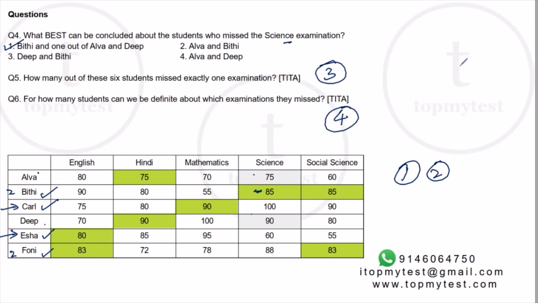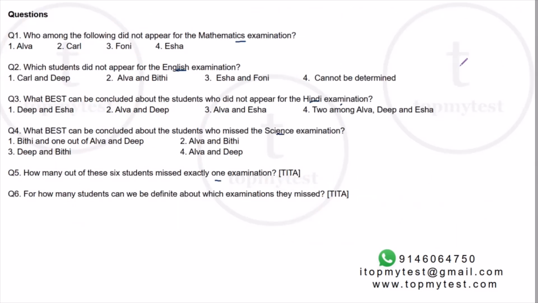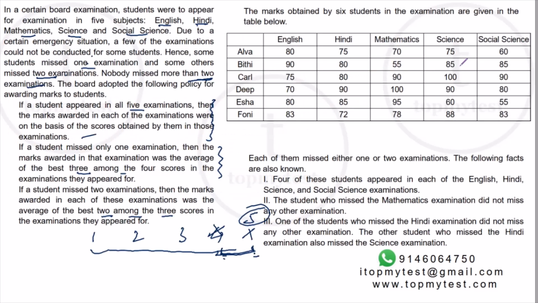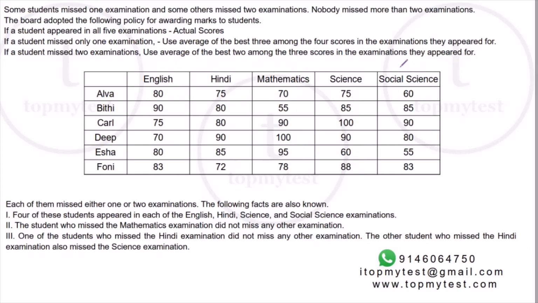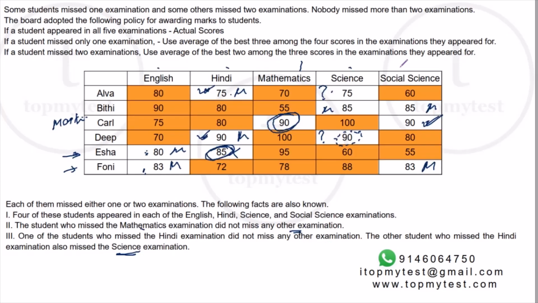So, a wonderful set. It does not require a lot of calculations per se. It requires observation. The key point was to figure out that the highest cannot be a missed exam, the lowest cannot be a missed exam, and the second lowest also cannot be a missed exam. Once you get this part, which requires you to know averages, etc., the rest of the questions can be solved. If you don't get this part, you will do a lot of unnecessary trial and error, but it will make it very lengthy as such. In an exam situation, I will say it is not very easy to attempt.